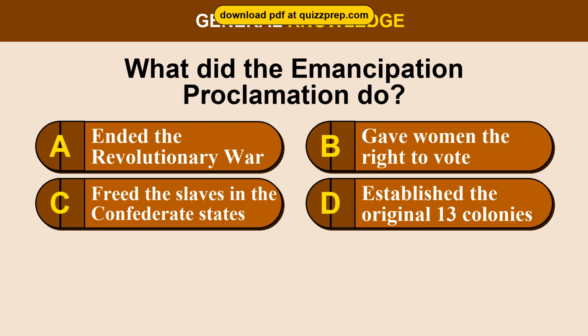Question 88. What did the Emancipation Proclamation do? Option A, ended the Revolutionary War. Option B, gave women the right to vote.